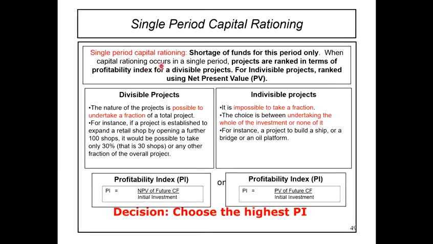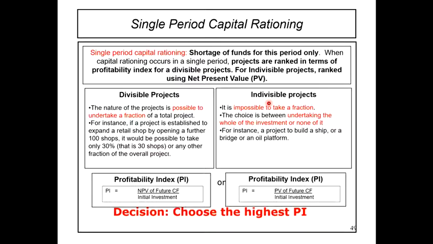When capital rationing occurs in a single period, projects are ranked in terms of profitability index for divisible projects. For indivisible projects, rank using the NPV value. So single period capital rationing ni, kita assume company tu dia ada masalah 1 tahun je budget, untuk 1 tahun budget, dan untuk seterusnya dia dah tak ada masalah. Itu assumption kita untuk single period capital rationing. Dan itu juga meaning of the single period capital rationing.